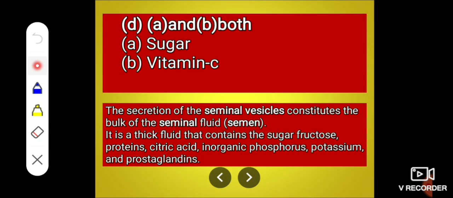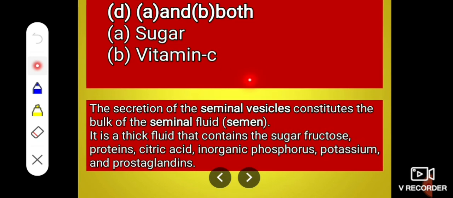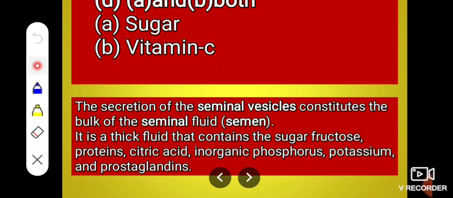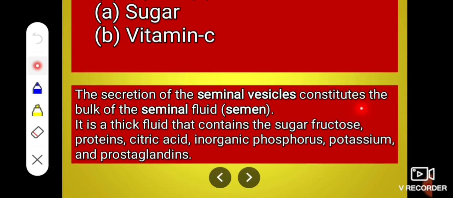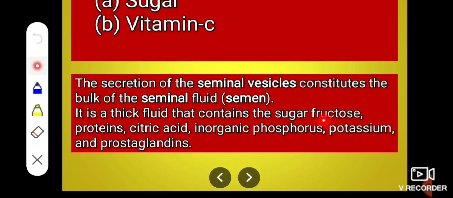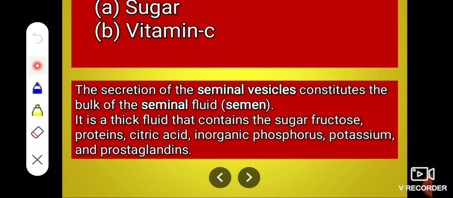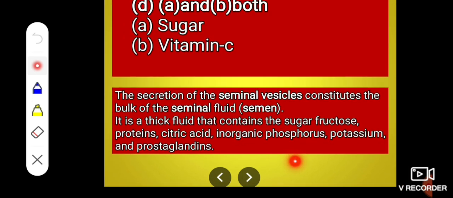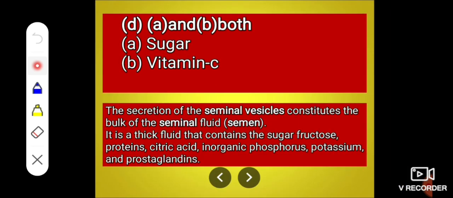And the answer is both A and B, that is sugar and vitamin C. See here, the secretion of the seminal vesicle constitutes the bulk of seminal fluid. It is a thick fluid that contains sugar, fructose, then protein, citric acid, inorganic phosphate, potassium and prostaglandin. Fructose is present only in the secretion of the seminal vesicle in the body.